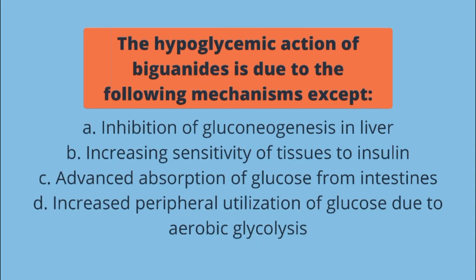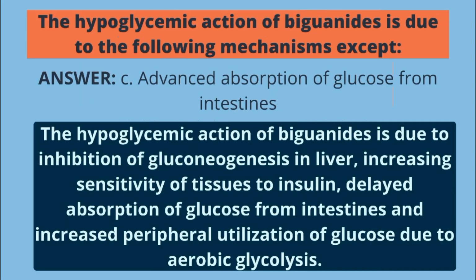The hypoglycemic action of biguanides is due to the following mechanisms except: A. Inhibition of gluconeogenesis in liver, B. Increasing sensitivity of tissues to insulin, C. Advanced absorption of glucose from intestines, D. Increased peripheral utilization of glucose due to aerobic glycolysis. The answer is letter C. The hypoglycemic action of biguanides is due to inhibition of gluconeogenesis in liver, increasing sensitivity of tissues to insulin, delayed absorption of glucose from intestines, and increased peripheral utilization of glucose due to aerobic glycolysis.